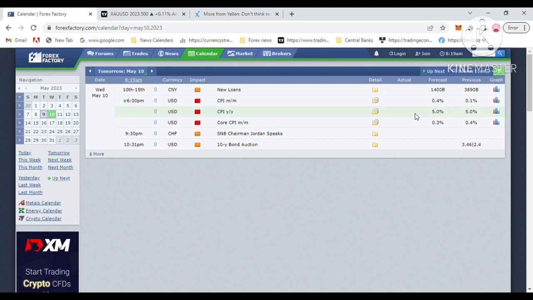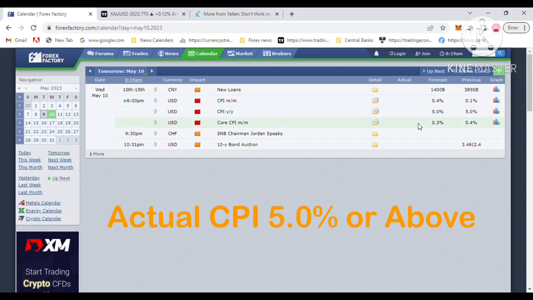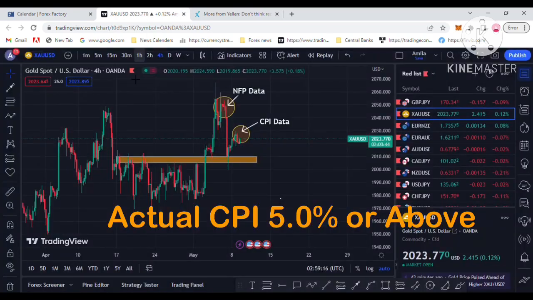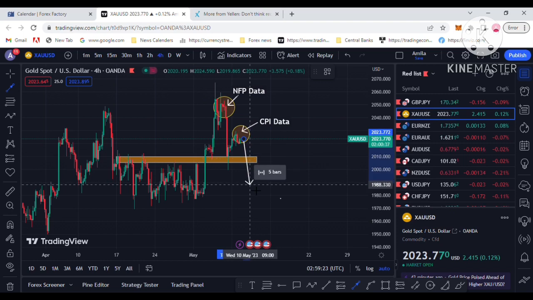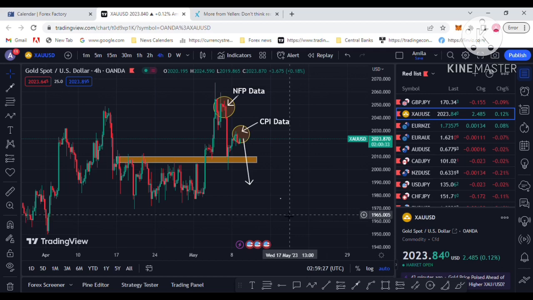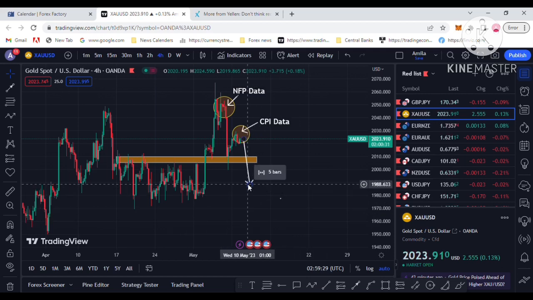The actual CPI data will be 5% or above 5%. If the actual data is 5% or above, the Fed is going to hike the interest rate again at the next FOMC meeting, gold will drop below, and the dollar will be in demand. That's my first forecast with the CPI data.